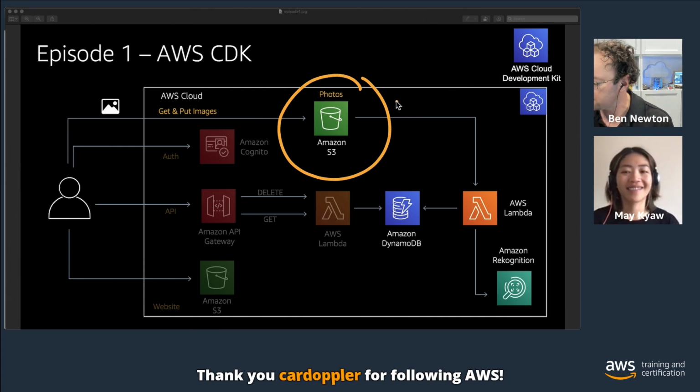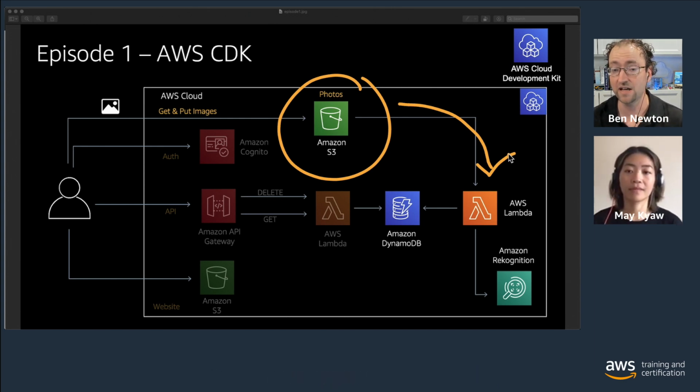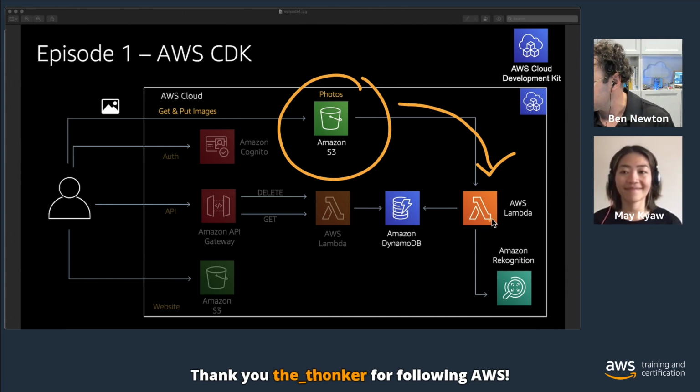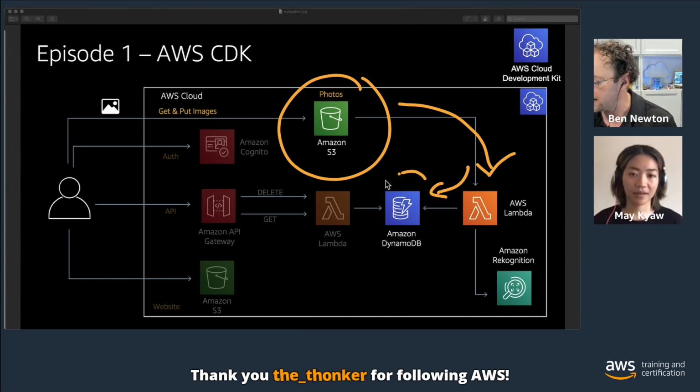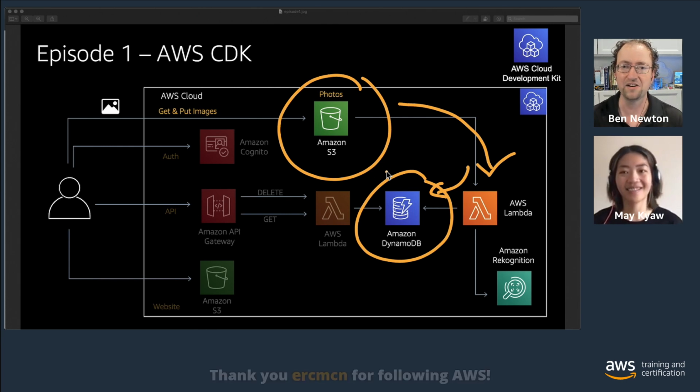Then we're also going to build out our AWS Lambda function. This is not the focus of the show, and we're going to deep dive on AWS Lambda in the next episode. But we are going to step through and build out our AWS Lambda function in this episode. And we're also going to build out our Amazon DynamoDB table so that we can store our metadata, our labels that we get from our images.